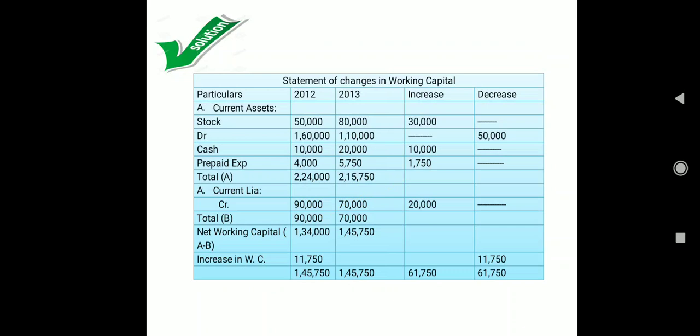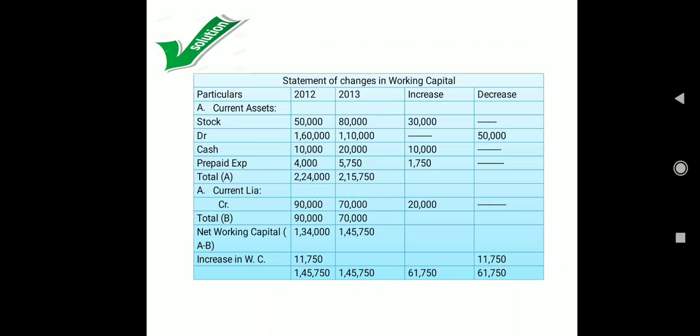2,15,750, and then we need to move towards the current liability. By mistake I have denoted current liability also as A, please make it B. Under current liability, as discussed in the question, we had only one item, that is creditors. And creditors here, if we can see, are decreasing, so decrease in current liability, increase in working capital.